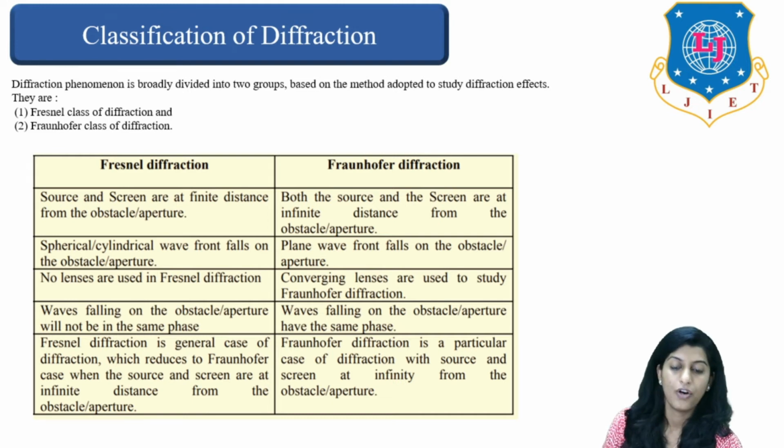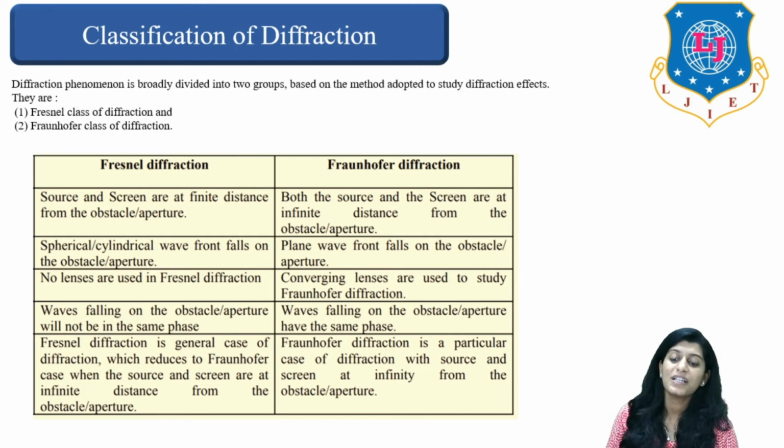Now, waves falling on the obstacle or aperture will not be in the same phase when we are talking about Fresnel diffraction. That is, waves which are falling on the obstacle will not be in the same phase. Whereas in case of Fraunhofer diffraction, waves falling on the object or aperture will have the same phase. Clear?